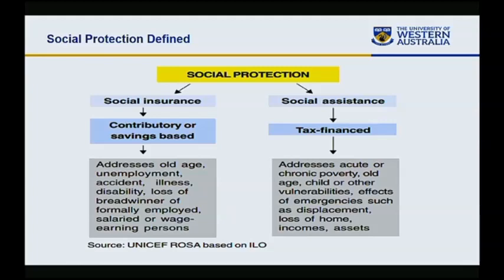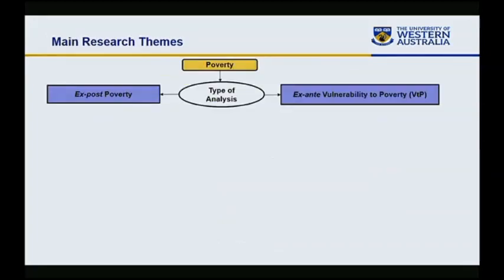So social protection is a set of instruments that are designed to address poverty and vulnerability to poverty. It has two components: social assistance or social safety nets, and social insurance or social security benefits. Social security benefits are contributory payments, and social assistance is tax financed.